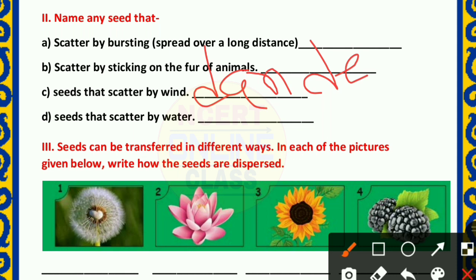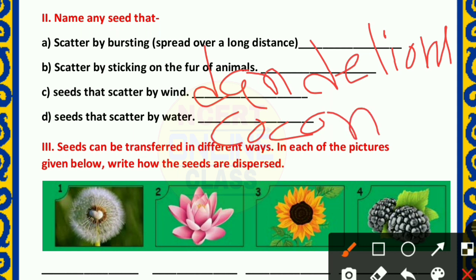If you know the answer, you can write it with the question in the comment box also. Okay. Then seeds that scatter by water. It is coconut. You know that coconut is scattered by water. Okay. And if you know another, you can write it with the question in the comment box also. I request you to write also. This is good for you.